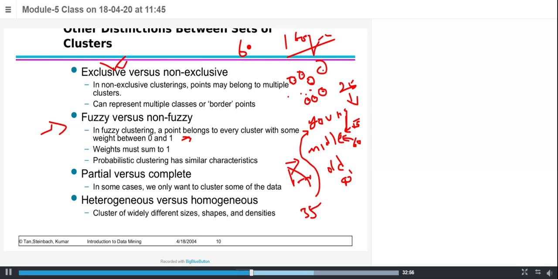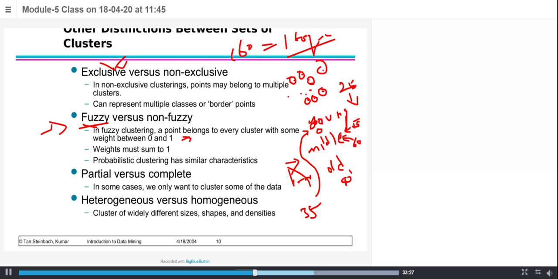So, but nowadays it may be 60 years, but we cannot deal with that thing. Is it right? So that's how the only thing we can solve these types of things is using fuzzy logic. So we can represent it. It may belong to either this group, or if I say the middle group, this is fine. It may not belong to just one. Okay, we will understand. So always the point belongs to a cluster with a weight of either 0 or 1.